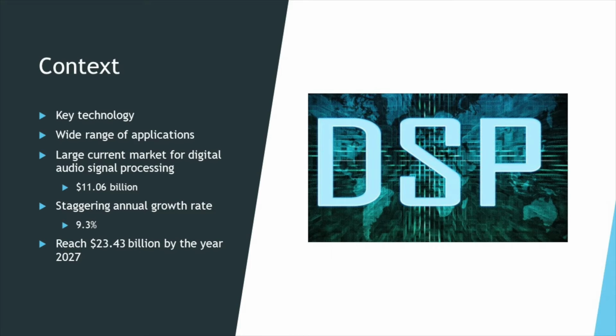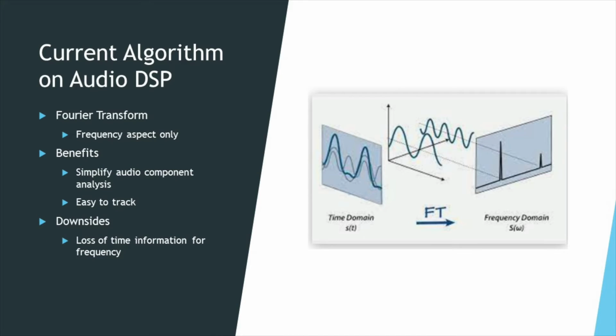So when it comes to processing audio signals, the Fourier transform has usually been the first to come to people's minds. In most basic cases of processing audio signals, only frequency aspects of the signal are taken into account. The Fourier transform allows us to extract those features from a time domain signal intensity audio signal easily. Most of the time, it's very helpful to analyze audio signals purely in the frequency domain, since that takes care of the time element, which is difficult to track.